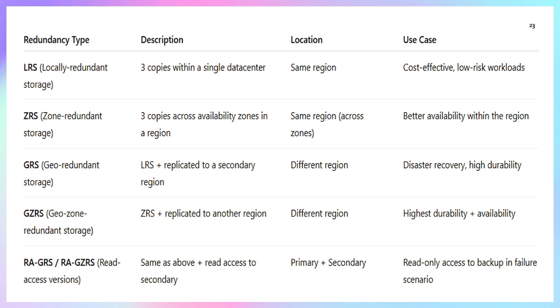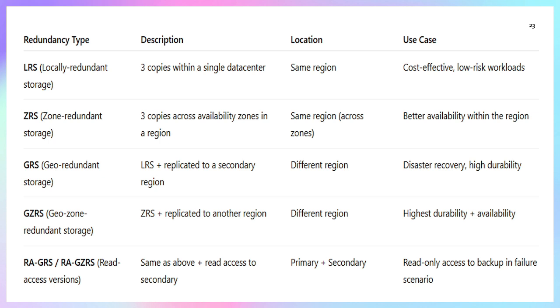GRS, Geo Redundant Storage. GRS is LRS plus replication to a secondary region. This is a different region, meaning the above two were in the same region, but this is in a different region. GRS is used for disaster recovery and high durability. Whereas GZRS, Geo Zone Redundant Storage, is the combination of ZRS, meaning Zone Redundant Storage, and replication to another region as well. So this is also available in a different region, with high availability and high durability.